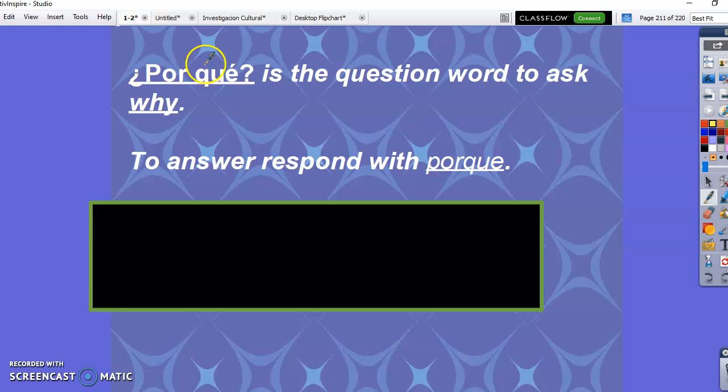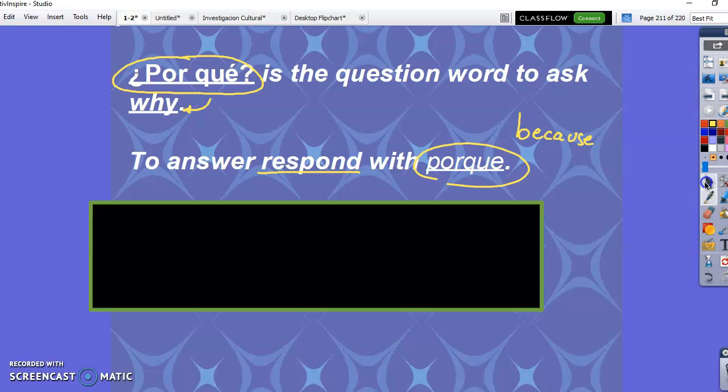Yesterday, I introduced a couple of words to you. I introduced you to the word por qué, which is written separately and has an accent mark. And por qué is the way in Spanish we say why. Okay? In Spanish, something interesting, when we respond to por qué, we also say porque, written together, no accent mark. So this would be how I say because.